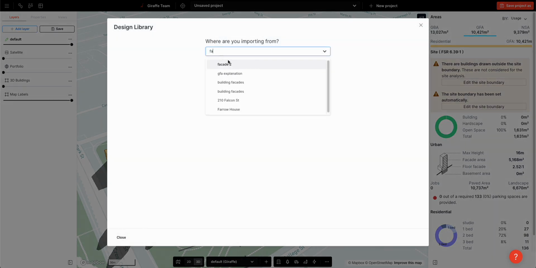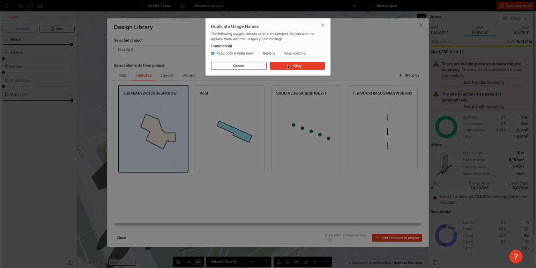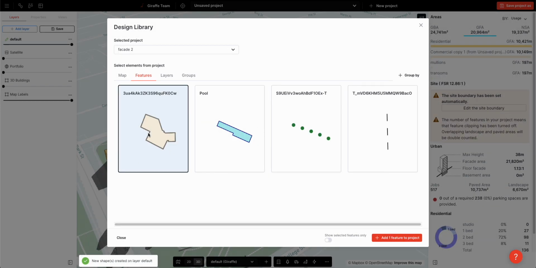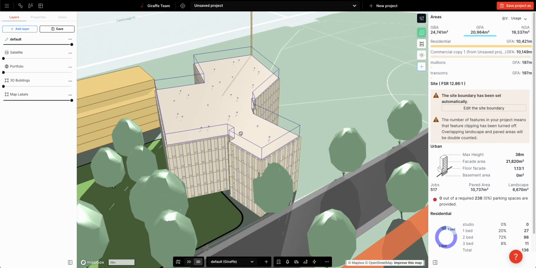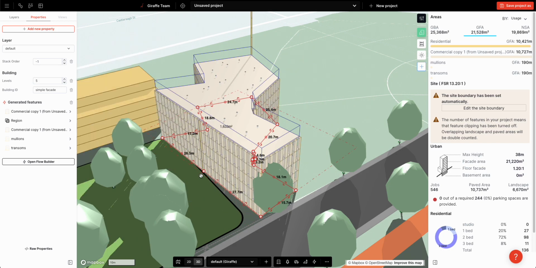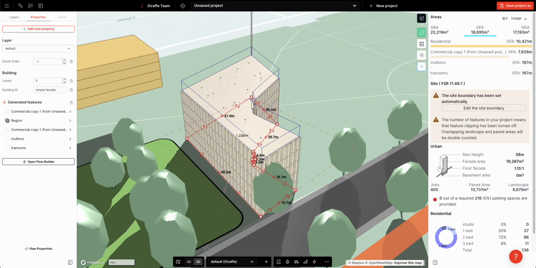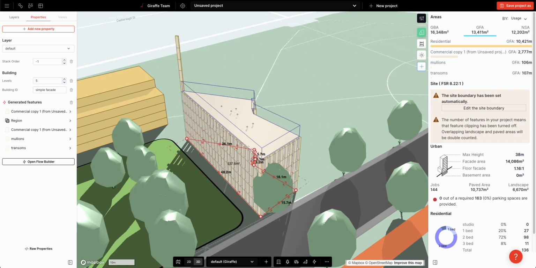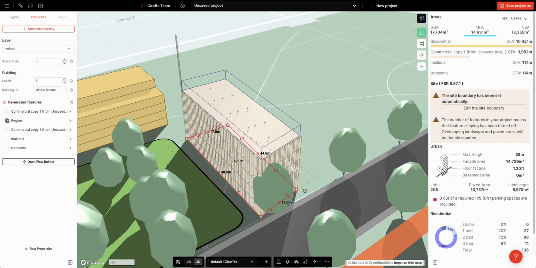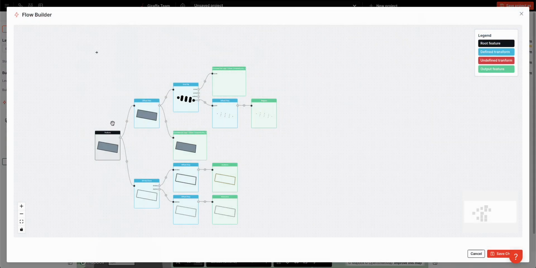I've got a project called Facade 2 where I store a very simple facade. And I'm going to just bring that project, one of these geometries in, which is this building, and you can see it there. Now, when I bring that building in, I bring in the geometry, like this red line, and I bring in the flow, as in the logical recipe that takes this simple red line and converts it into this geometry. Okay? So you can see if I open the flow builder, that is the logic.